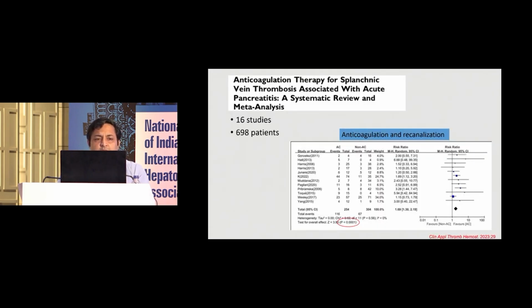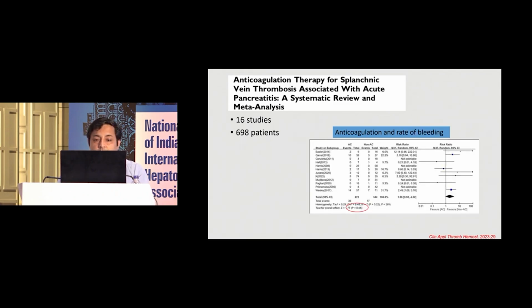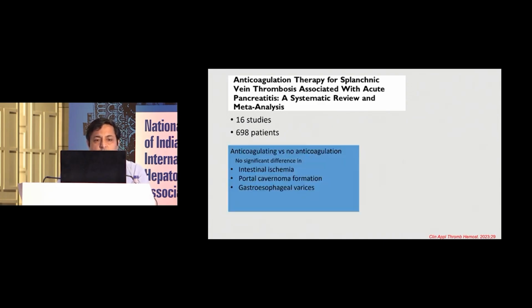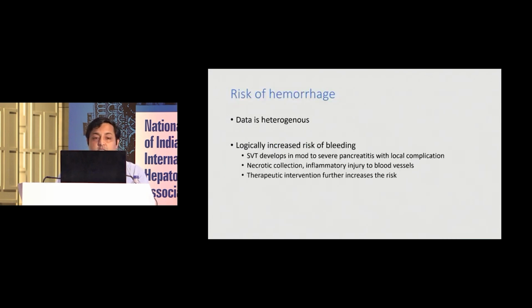This is another meta-analysis of 16 studies of 698 patients, where they found that recanalization is higher in patients who had anticoagulation. The risk of bleeding is similar between the two groups. The mortality is similar between the two groups. And they found that there is no significant difference in intestinal ischemia or portal cavernoma. So there are conflicting studies in which it is not very clear whether anticoagulation helps or not.